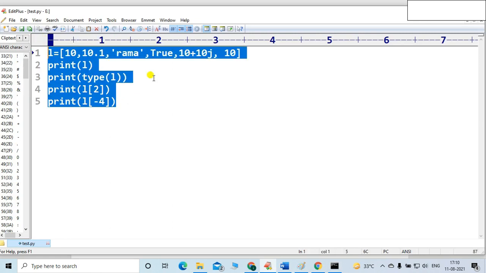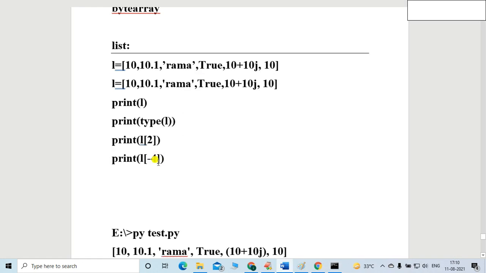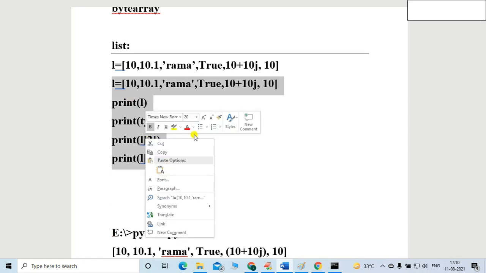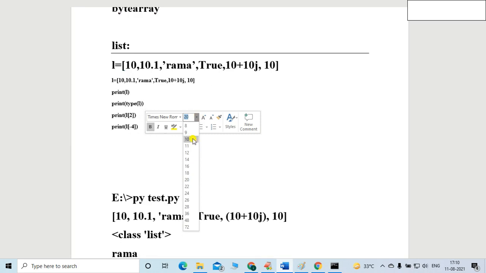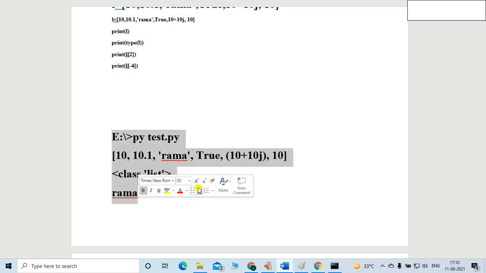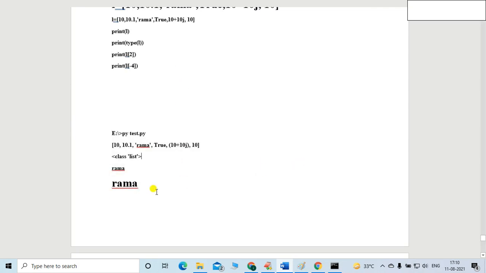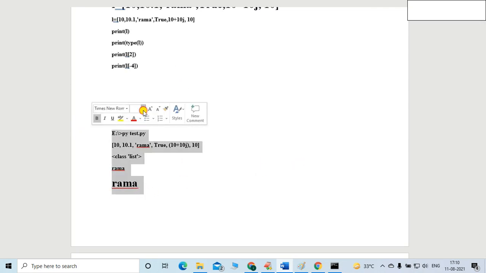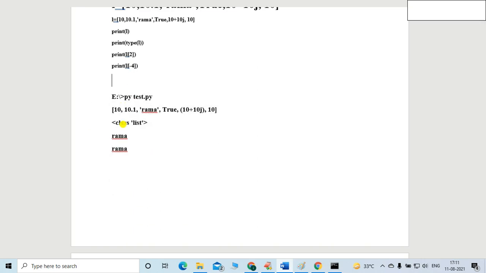So it is a list, friends. Just previously we discussed that the list is mutable in nature, where the objects are not reusable. We are not going to reuse the object. Every time a different object will be created. That is the meaning, friends. This is the output of the list.